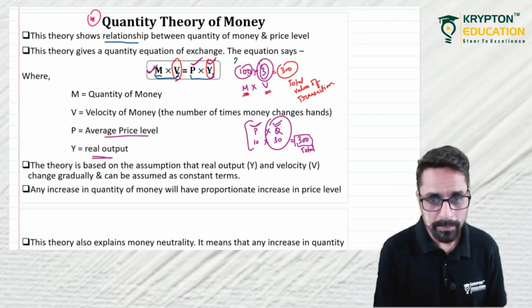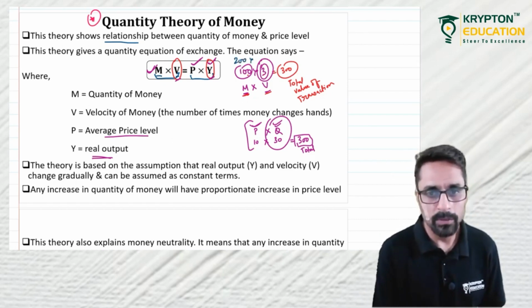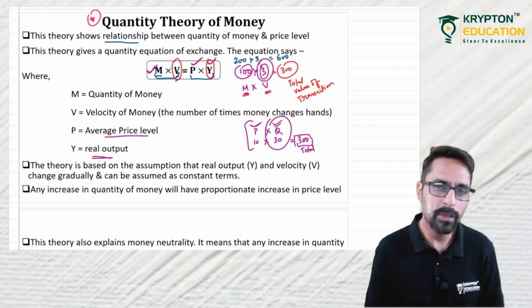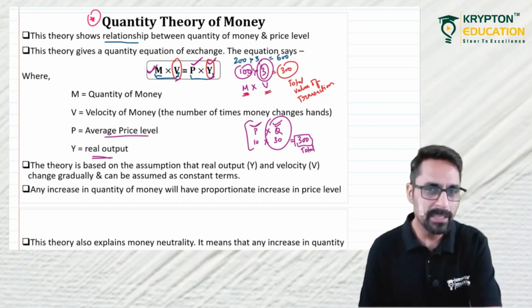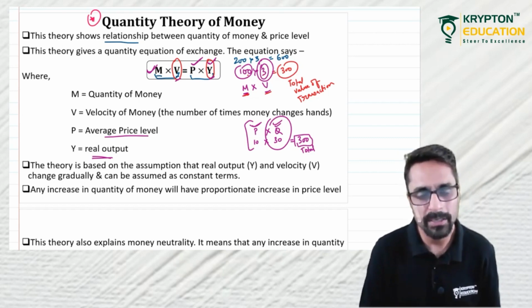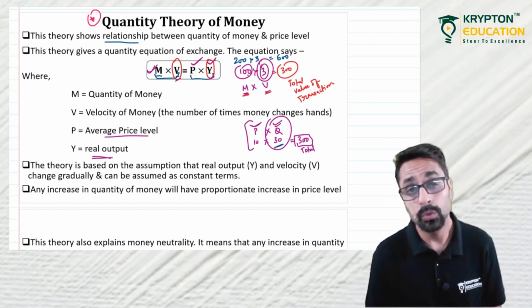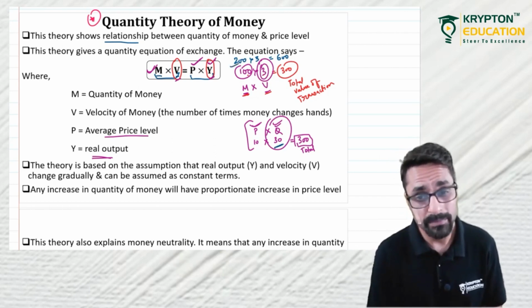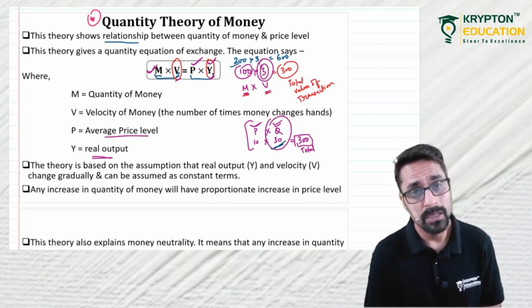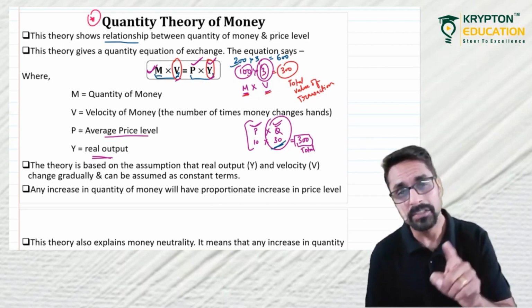So if you doubled the supply of money, say 200, velocity is the same, 3, the total transaction would be 600. Total value of transaction: 200 rupees are changing hands 3 times, so the total value of transaction is 600. But the articles that we have is only 30. Too much money chasing too little goods. Now we have double money, but we have the same amount of goods. If more money is chasing the same amount of goods, what will happen? It will increase the prices.